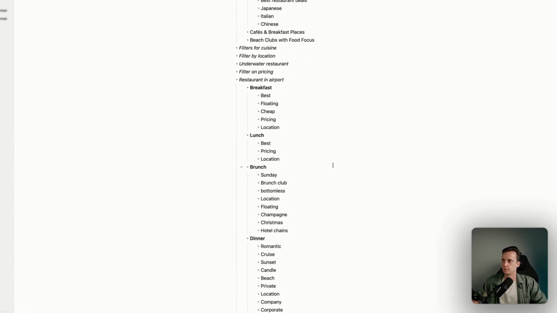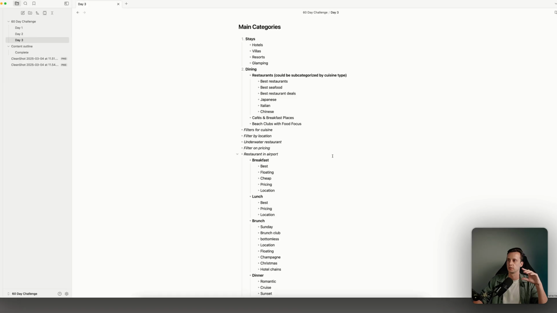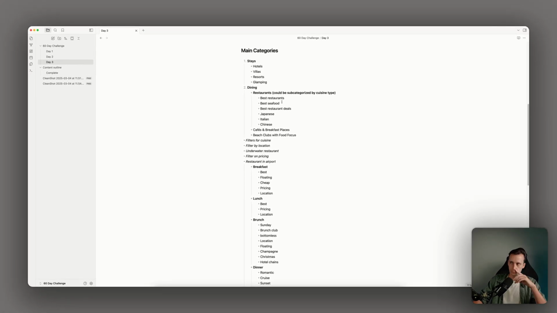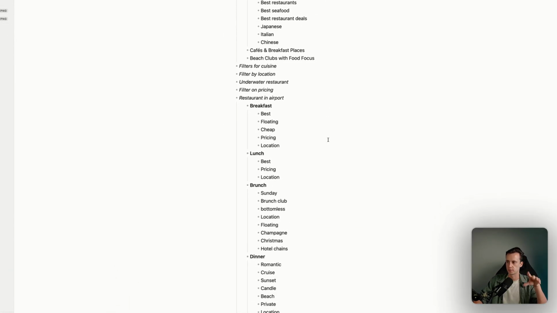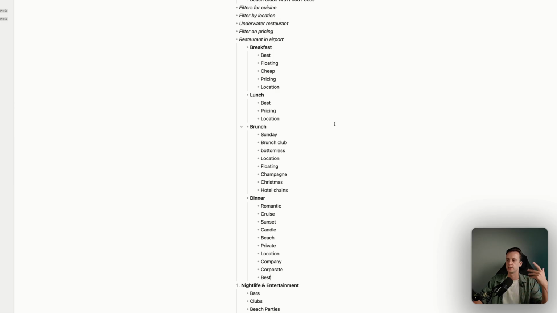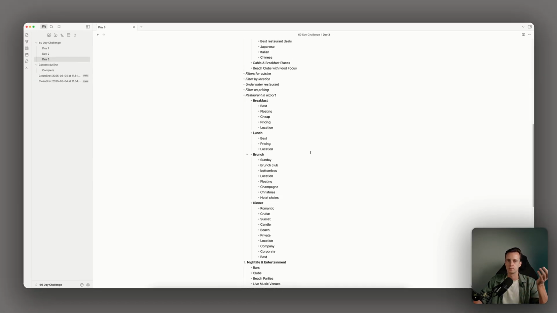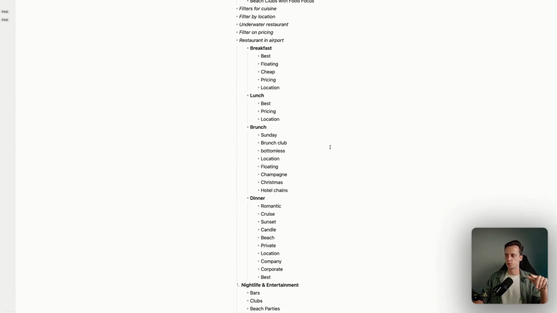So basically under dining, I would have different categories, right? So one's restaurants, but then we would also define this in breakfast, lunch, brunch, dinner. And if we see there's a lot of search volume for best breakfast places in Ubud, we would just make a landing page for this and start targeting those keywords.